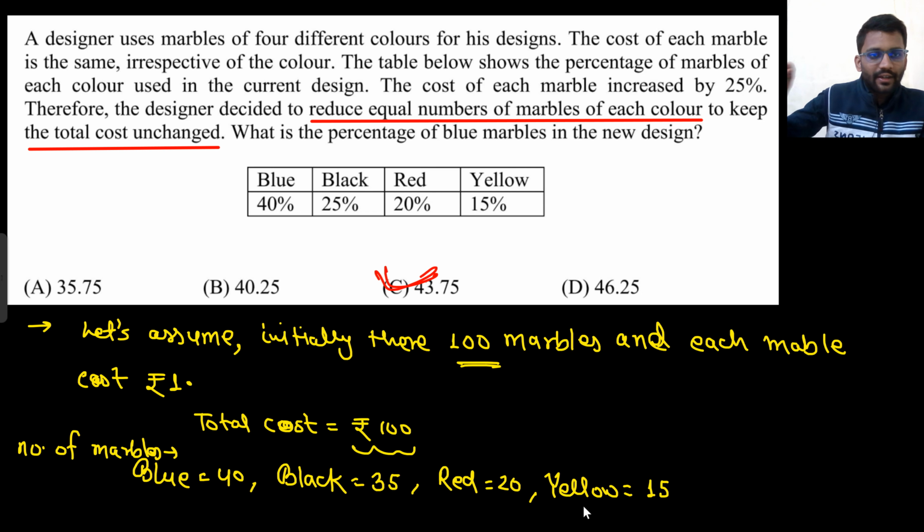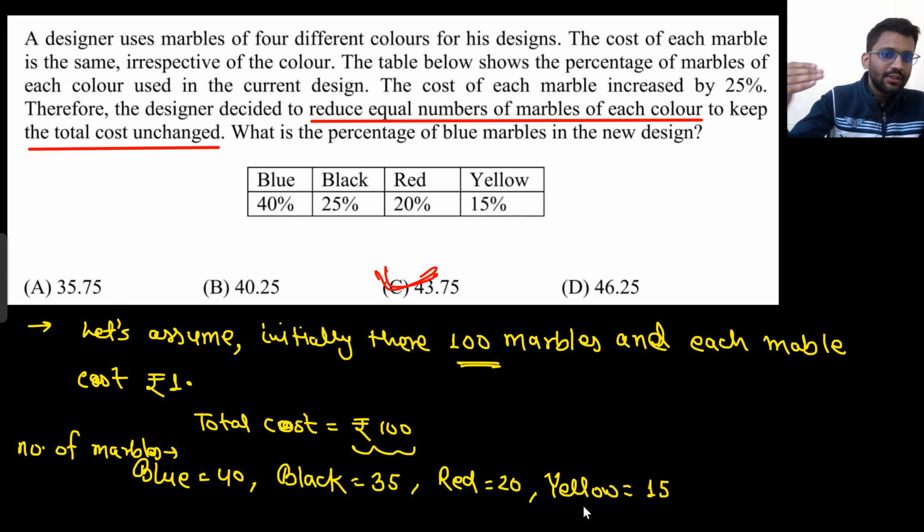So initially you had 100 marbles and you could get that in 100 rupees. Now you have only 80 marbles left with you because each costs 1.25 rupees. So 80 into 1.25 is equal to 100. That means you can only afford 80 marbles.